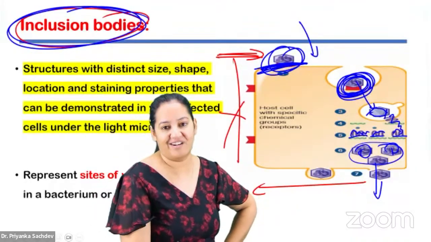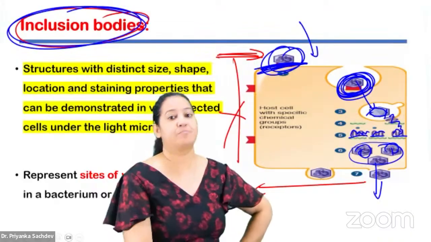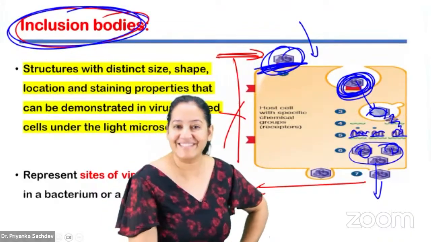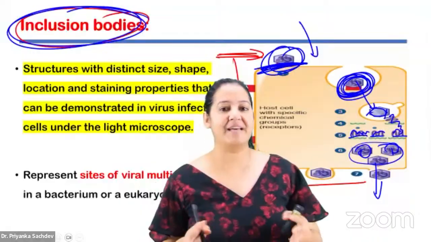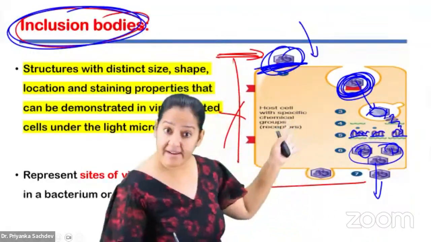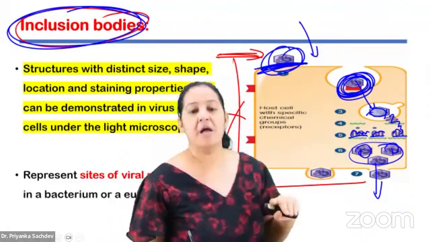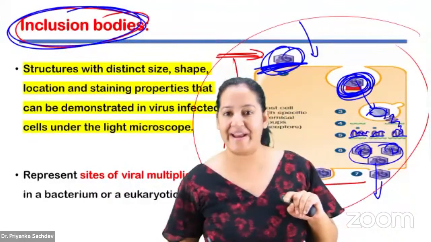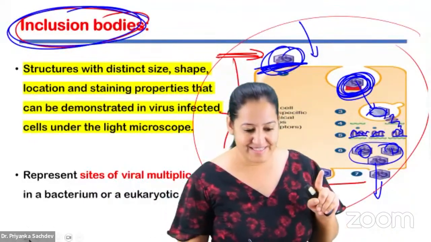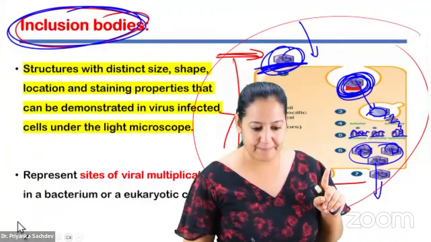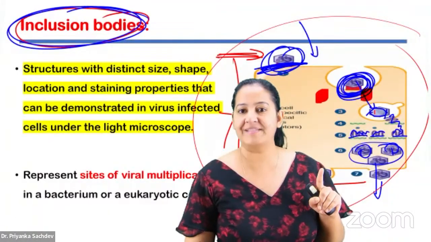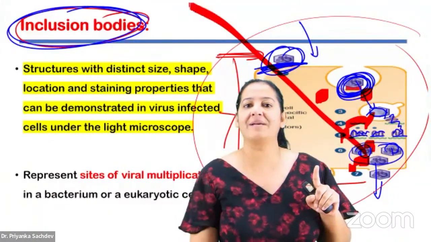Eclipse in Hindi is called grahan. Have you seen sun eclipse, moon eclipse? Whichever thing is in eclipse, that thing becomes invisible. So here I say virus eclipse. The virus is not visible. What if I see this cell under a microscope right now? I will see certain dot-like structures, dot, dot, dot, dot, dot inside the cell. These dots are known as inclusion bodies.